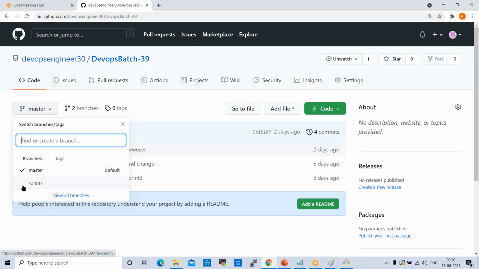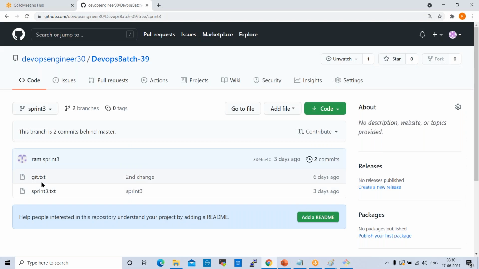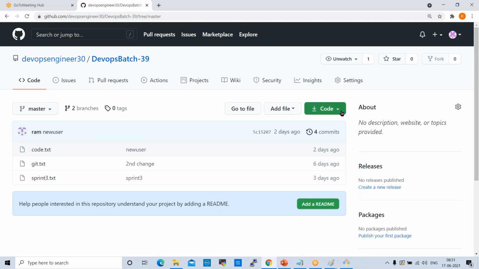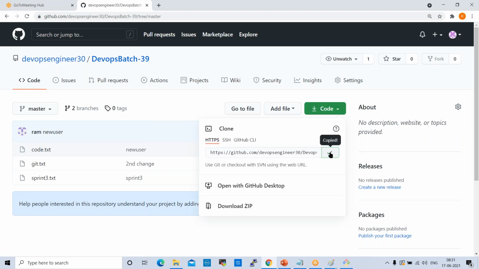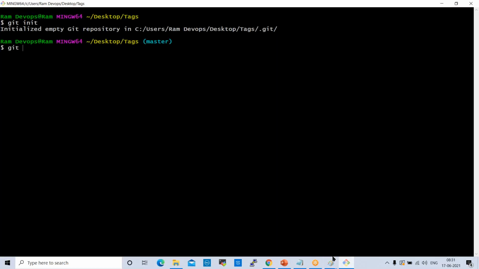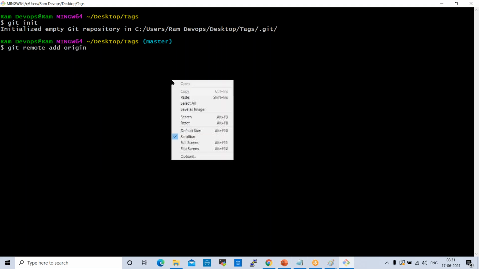For example, sprint 1, sprint 2, sprint 3. Sprint 3 is there. If you want to convert this data into a tag, you can convert it and then delete this branch. You can take this data from master only. Okay. Copy link address. We can establish the connection here: git remote add origin GitHub URL.